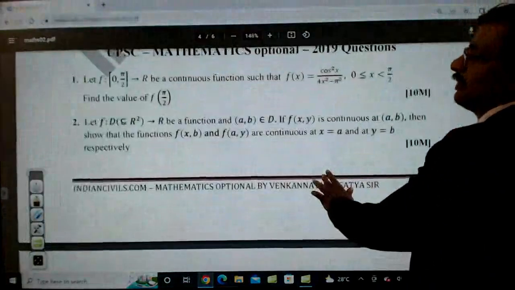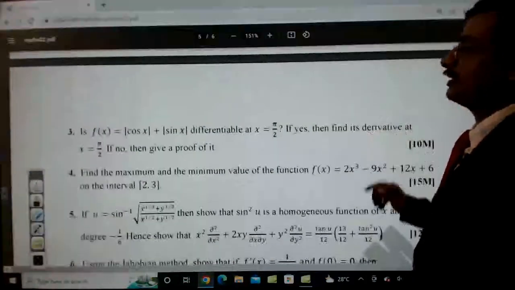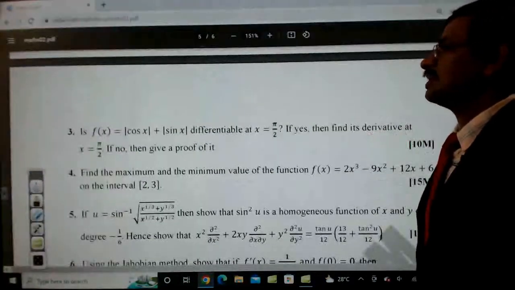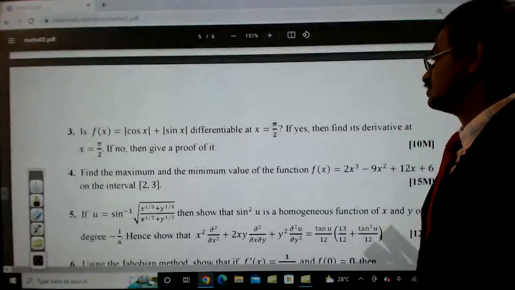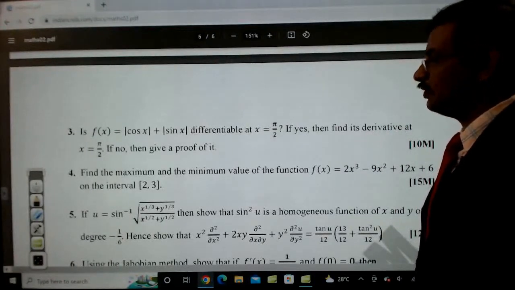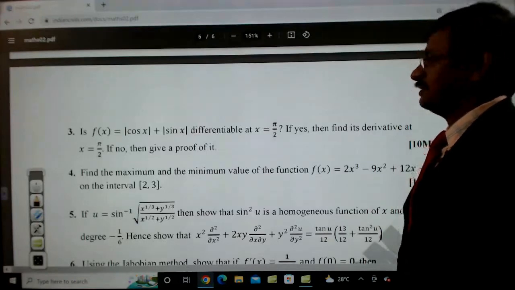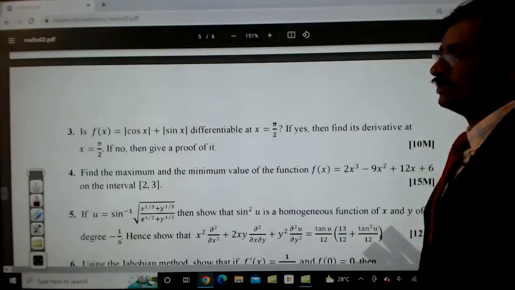Then, is f of x equal to mod of cos x plus mod of sin x differentiable at x equal to pi by 2? If yes, then find its derivative at x equal to pi by 2. If no, then give the proof of it. So this is again a question related to differentiability. Continuity and differentiability is more focused, so you have to understand that.